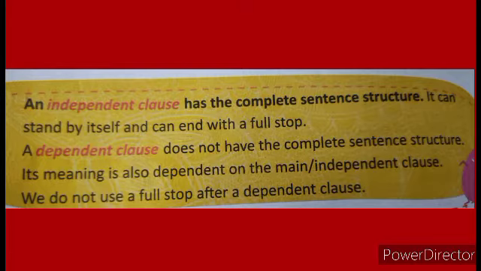A dependent clause does not have the complete sentence structure. Its meaning is also dependent on the main independent clause. We do not use a full stop after a dependent clause. For example, since the time they saw the lions: a group of words with a main verb, not a complete sentence, does not have independent meaning.